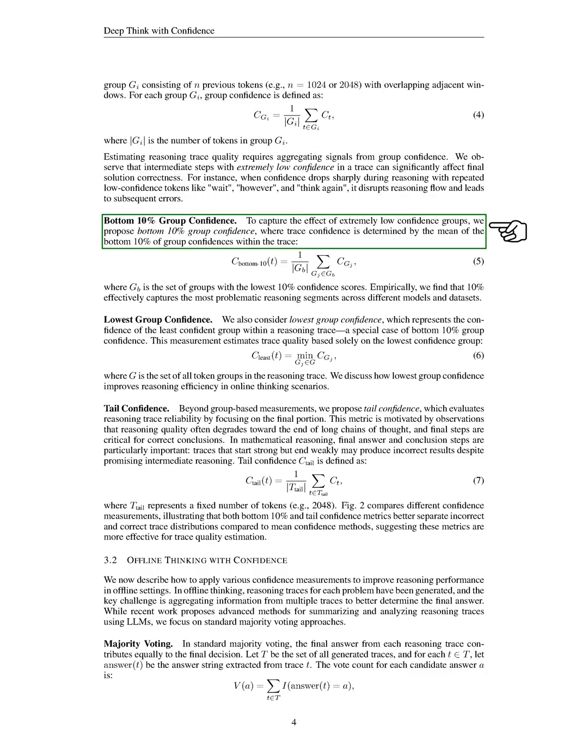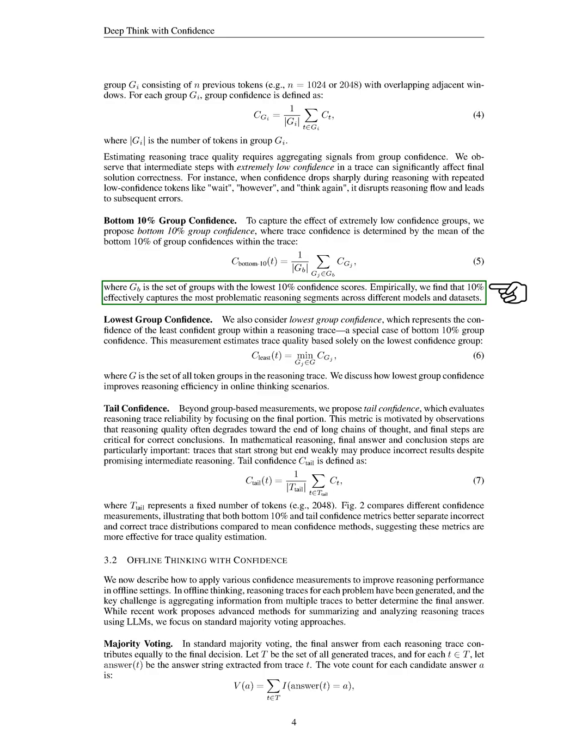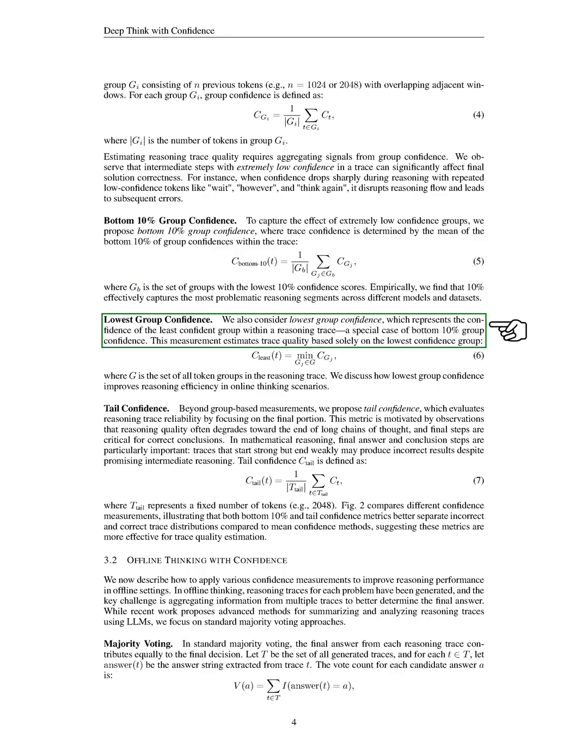Next, we introduce bottom 10% group confidence, which focuses on the mean confidence of the lowest 10% of groups within a trace. This approach effectively highlights the most problematic segments of reasoning across various models and datasets. We also consider lowest group confidence, which looks at the confidence of the least confident group in a trace, further refining our assessment of trace quality.